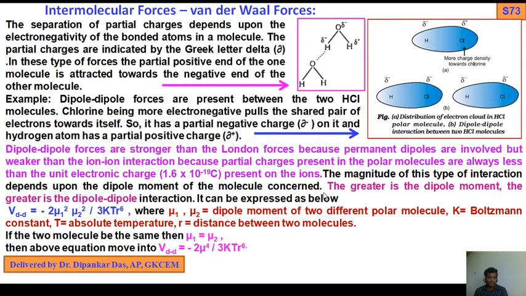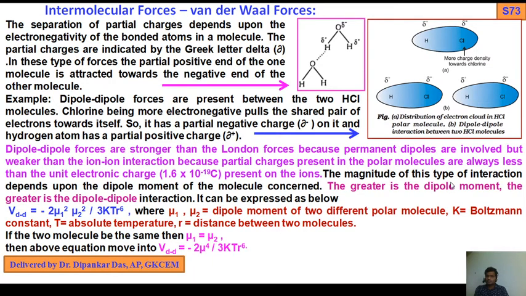What I have told you: dipole forces are stronger than London forces because permanent dipoles are involved, but weaker than ion-ion interactions. Ions carry electronic charge of 1.6 × 10^-19 coulomb, which is greater than the dipole interaction. So partial charges present in polar molecules are always less than the unit electronic charge, 1.6 × 10^-19 coulomb, present on the ions.